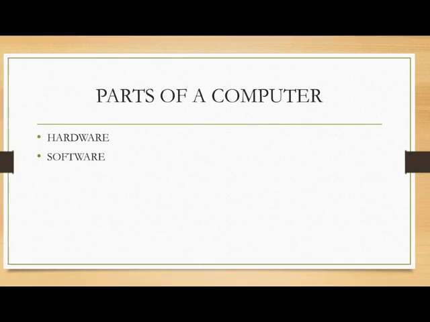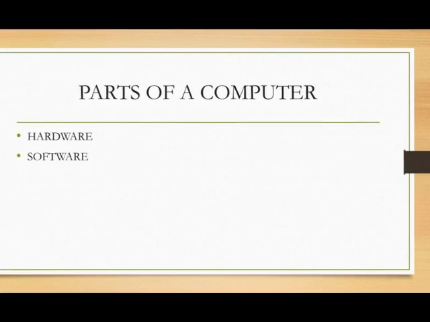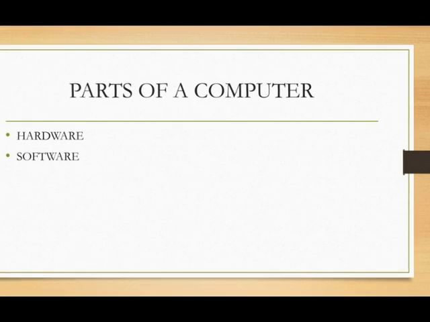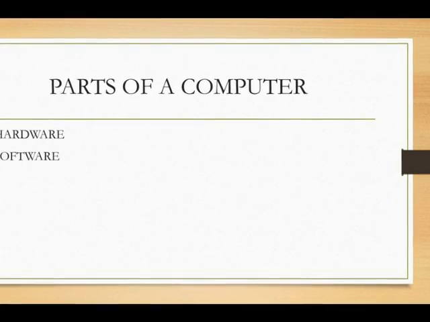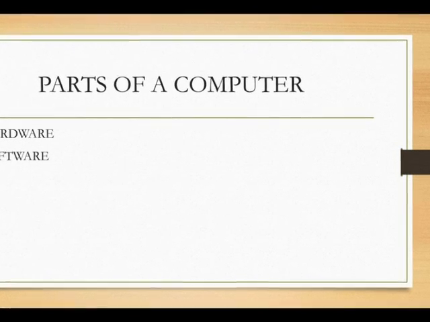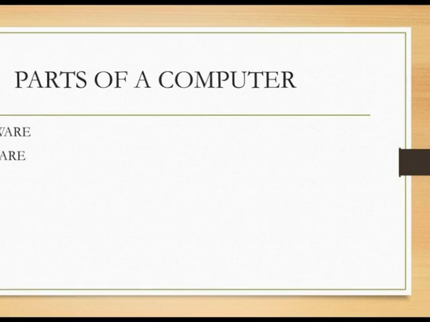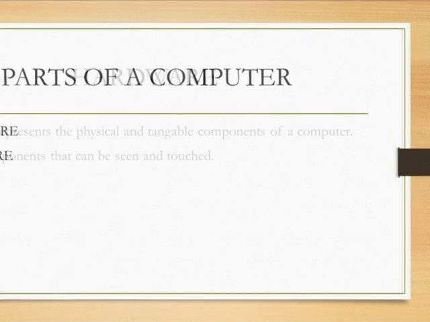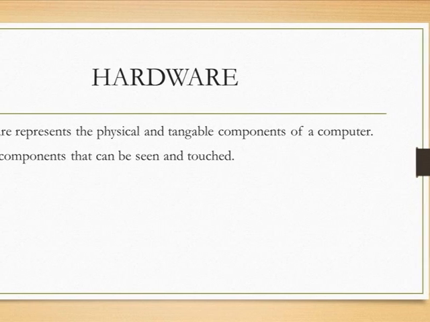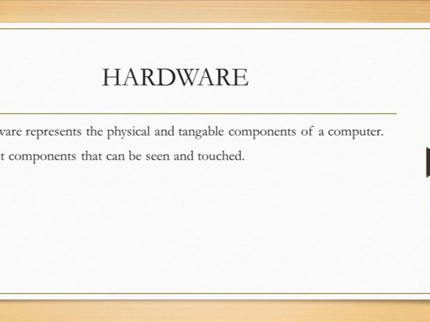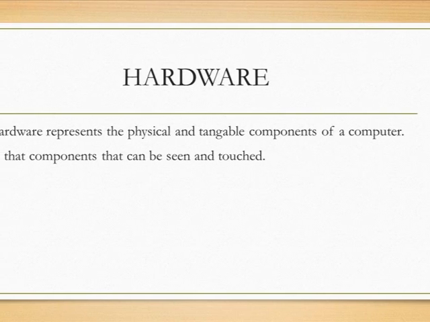Parts of a computer. There are two parts of a computer, hardware and software. Hardware means keyboard, mouse, CPU, monitor. Software means Paint software, Microsoft Office. Hardware, the things you can touch, keyboard, mouse, monitor, are called hardware. We cannot touch software.